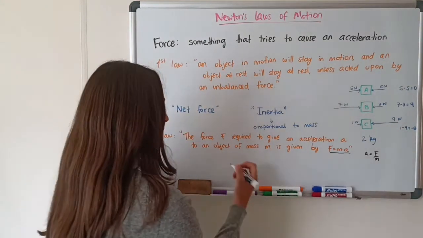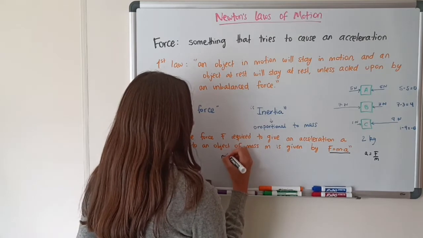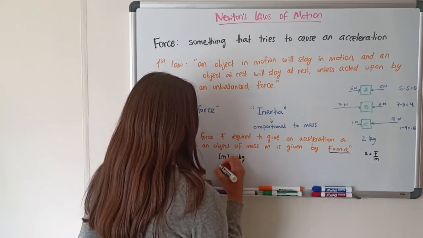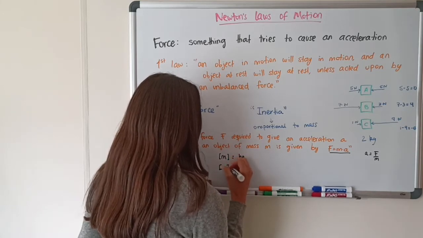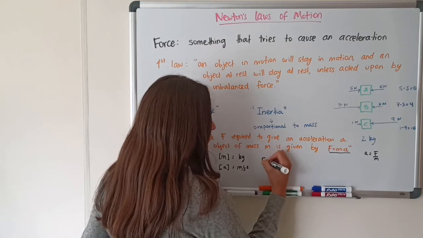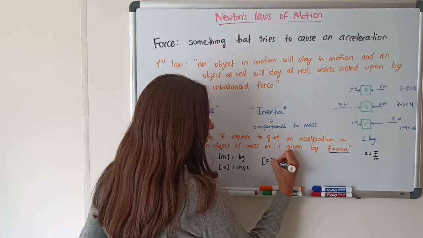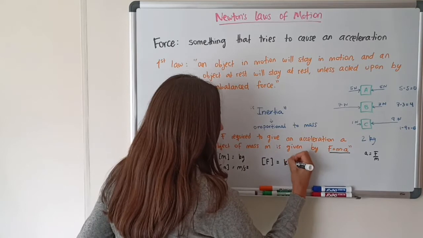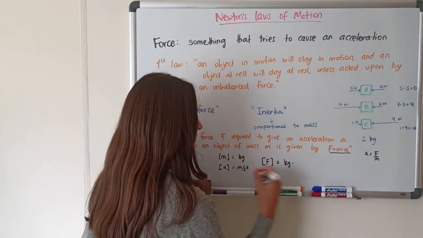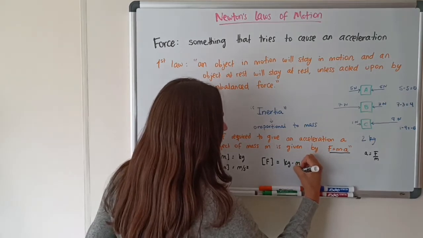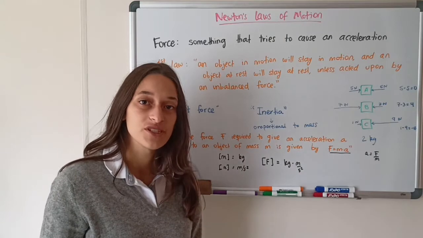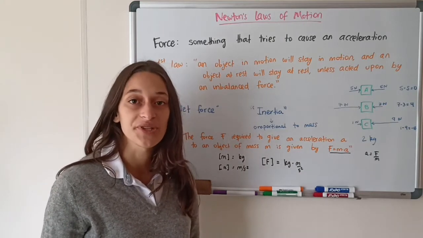Now let's look at the units of force. So force is a mass times an acceleration, and we know that the units of mass are kilograms, and the units of acceleration are meters per second squared. So the units for force, which we write like this, are equal to kilograms times meters per second squared, because it's mass times acceleration. So that is actually the whole unit of force. Kilograms times meters per second squared.